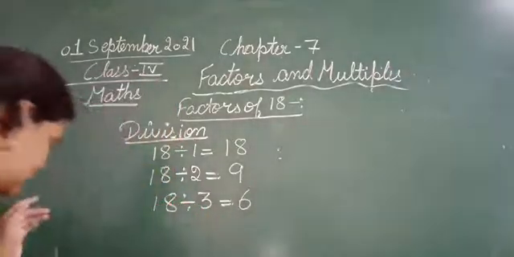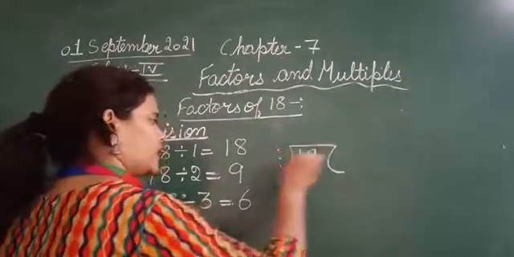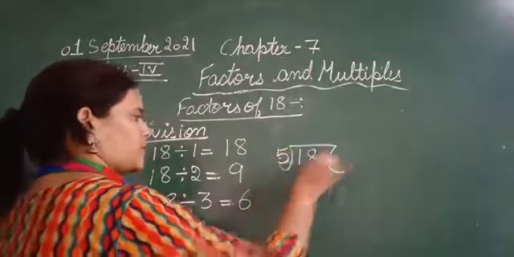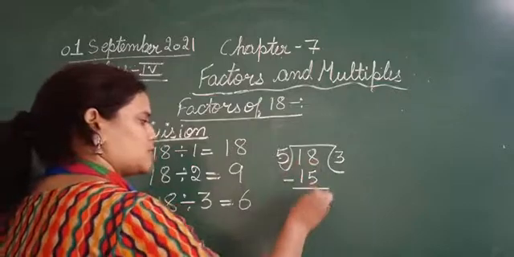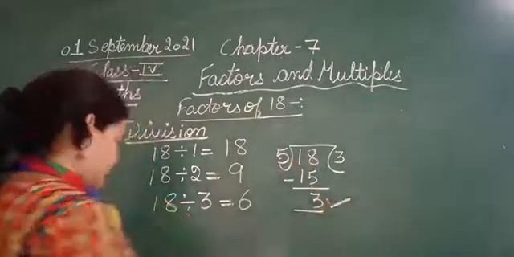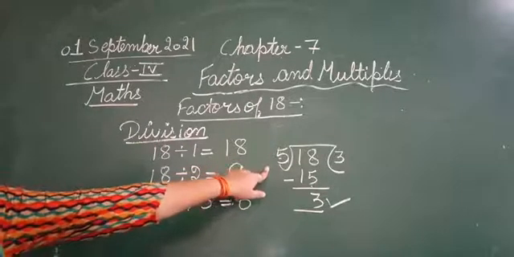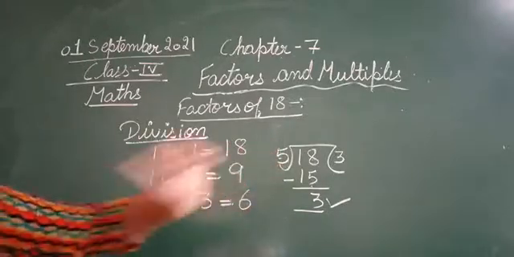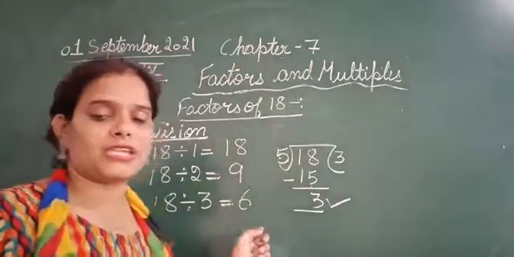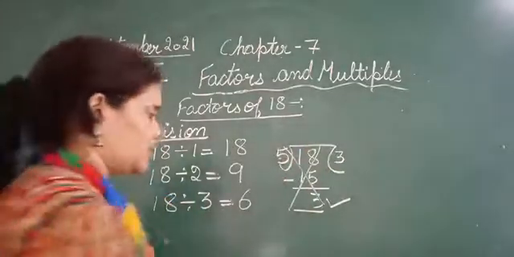Okay, let's divide 18 with 5. Try करिए. 18 divided by 5. 5 3s are 15. 18 minus 15, 3. Again we are having a remainder. फिर हमारे पास एक remainder बचा. So that means 5 से भी हमारा जो 18 है, that is not completely divisible. So 5 is also not the factor of 18. तो ये भी हमारे 18 का फैक्टर नहीं, so हम इसको नहीं लिखेंगे.